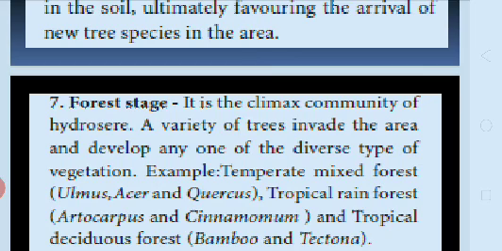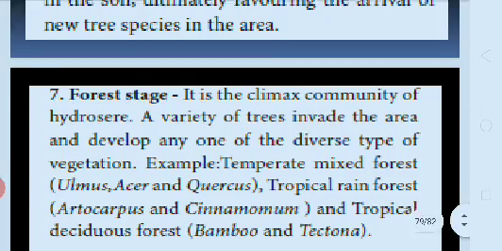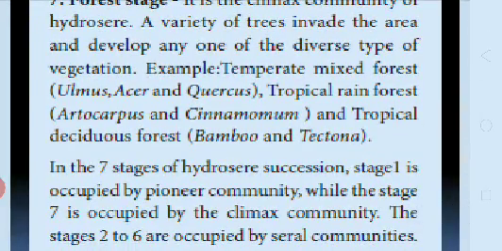Then the forest stage. It is the climax community of the hydrosere. A variety of trees invade the area and develop maybe one of the diverse types of vegetation. Example, temperate mixed forest, Alnus, Acer, Quercus; tropical rainforest, Artocarpus, Cinnamomum; and tropical deciduous forest, bamboo and Dalbergia.